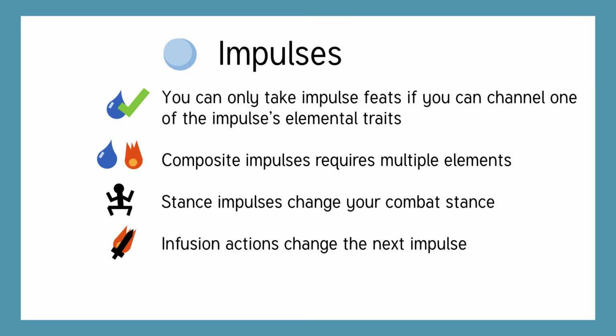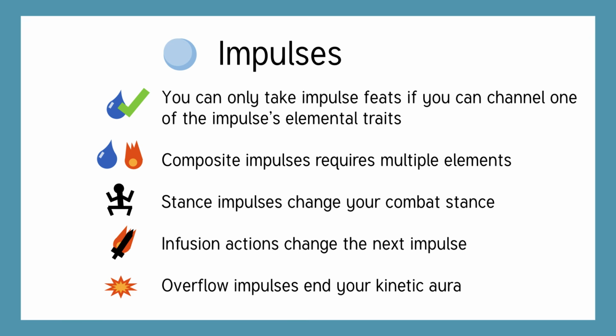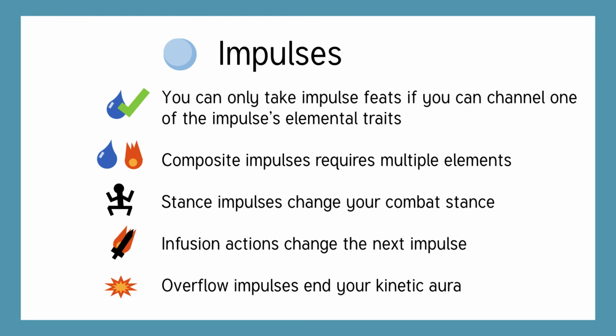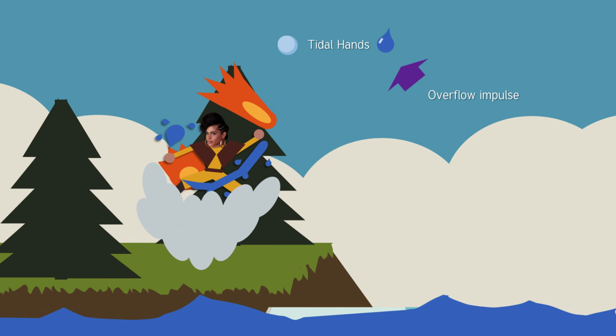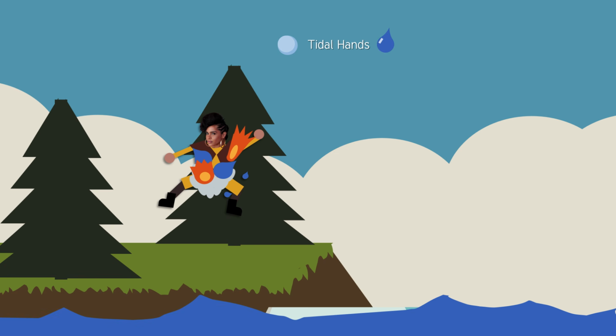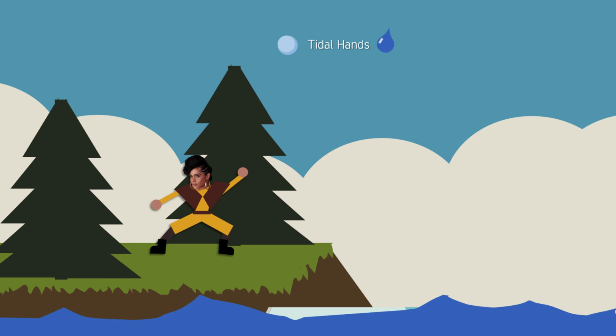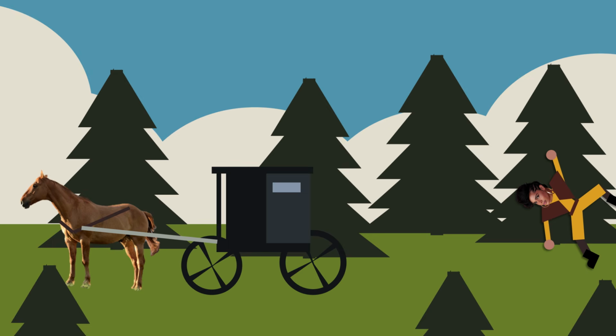There are also infusion actions. Not very many, but these are meant to be used directly before an impulse, and will alter that impulse. The only rule is that you can't do anything between the infusion action and the impulse. And finally, overflow impulses. All impulses require you to have your kinetic aura active. Overflow impulses are no different. However, they then cancel your kinetic aura, and you can't use any more overflow impulses that round. The idea is that you use all of your energy and power in one big kabloom. Bloom.